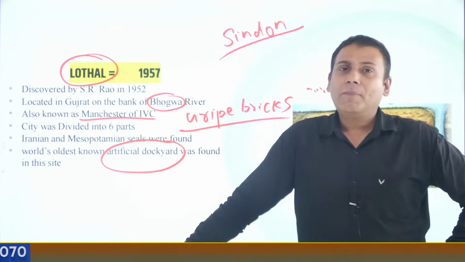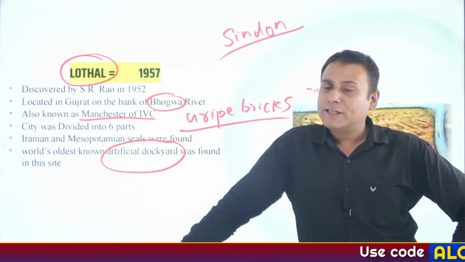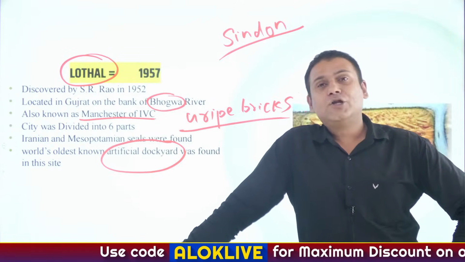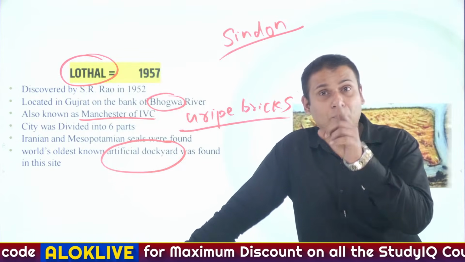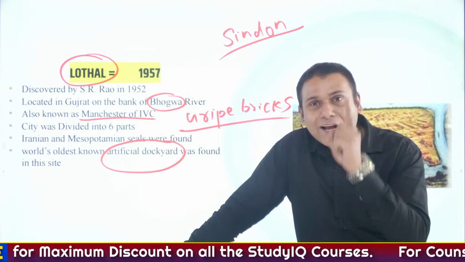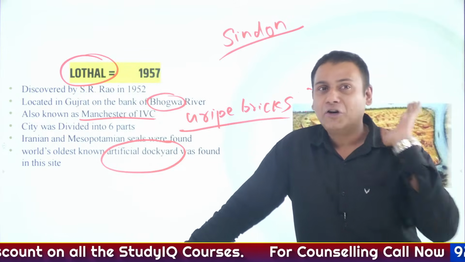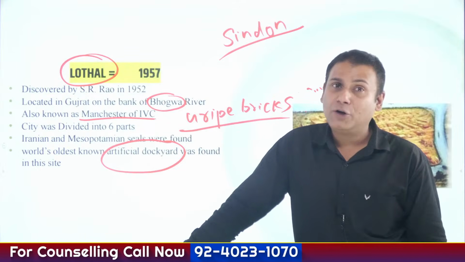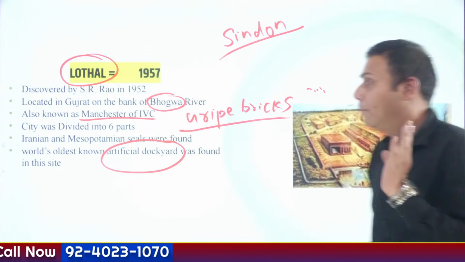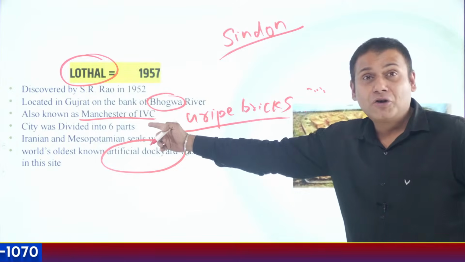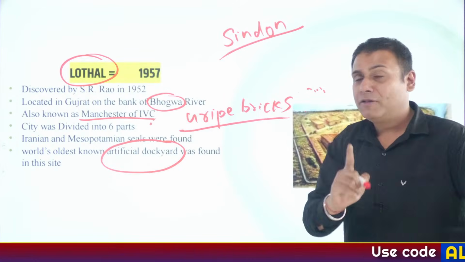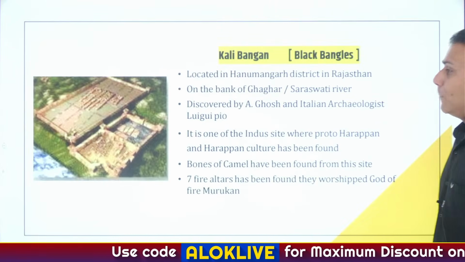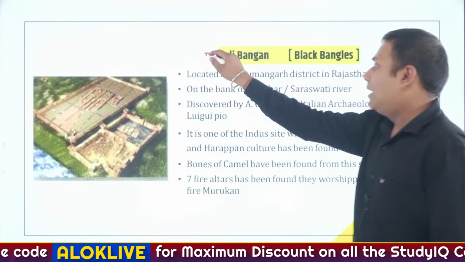So what do you need to remember about Lothal? The city is divided into six parts. All of them are made upon unbaked bricks. It is located on the banks of river Bhogwa, and the most important one, the first artificial brick dockyard has been observed at the site of Lothal. Is that clear? That is the most important aspect that you need to remember about Lothal. It is also referred to as the Manchester of the Indus Valley civilization. Please remember the key terminology, Sindon, that is cotton.